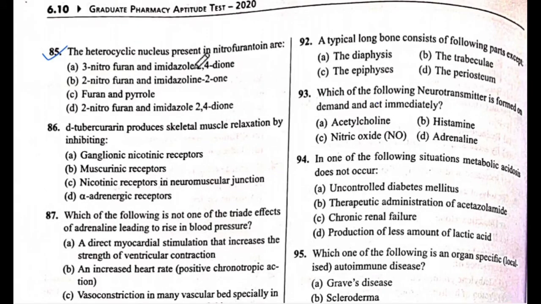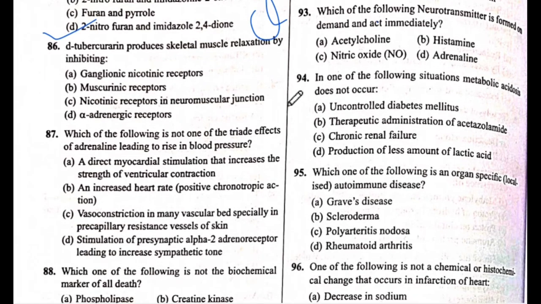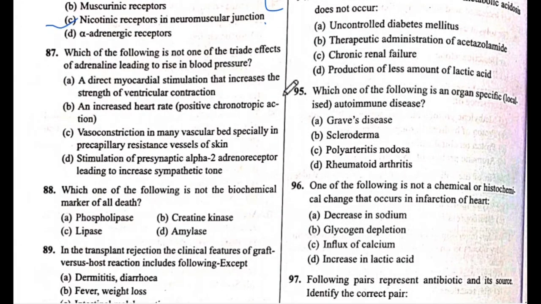The heterocyclic nucleus present in nitrofuran twins are. The answer is D, 2 nitrofuran and imidazole. The answer is D. Next is question number 86. D-tubocurarine produces skeletal muscle relaxation by inhibiting. The answer is C, nicotinic receptor in neuromuscular junction. The answer is C.